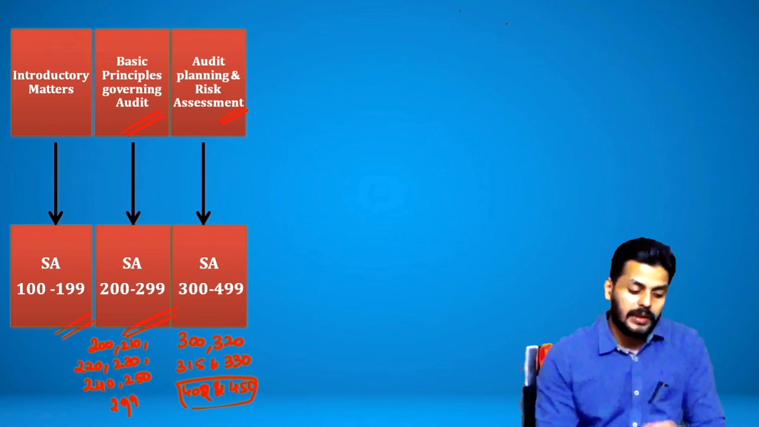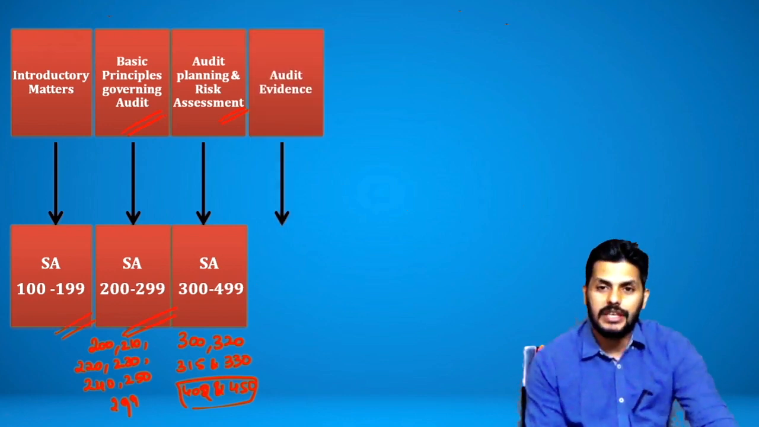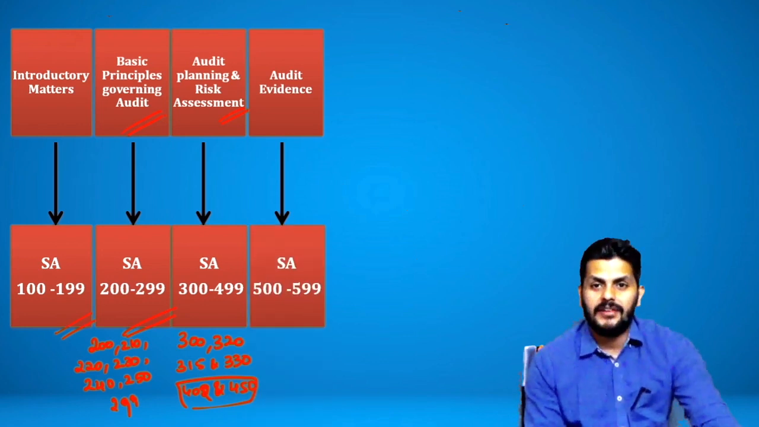Moving up, next is the next part of the story, wherein you're bringing in audit evidence, one of the most important standard series, the whole of 500 to 580.